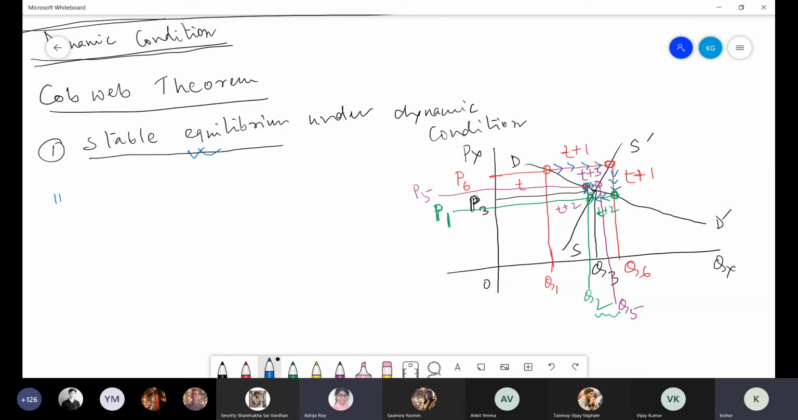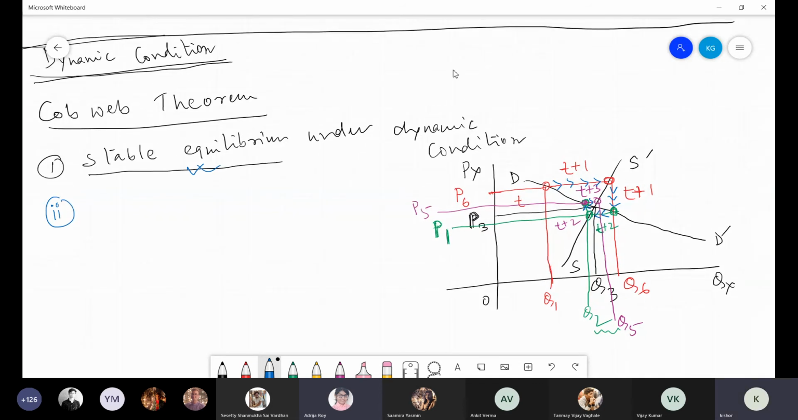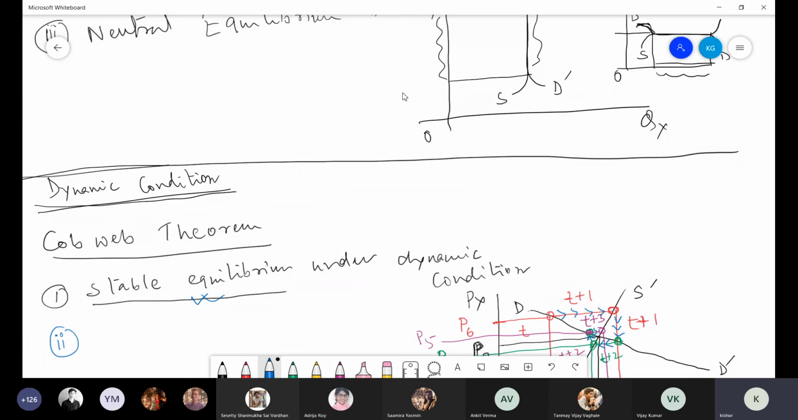Sir, I did not understand. Stable equilibrium under static condition is different from this. How does the market price immediately come to the previous equilibrium price there? Like that, it should also oscillate in this way. But here the time period is very short.